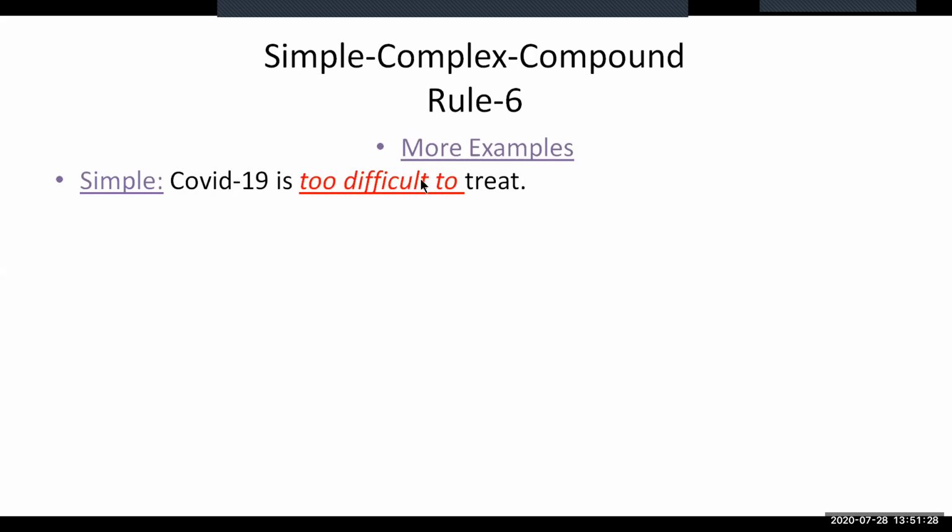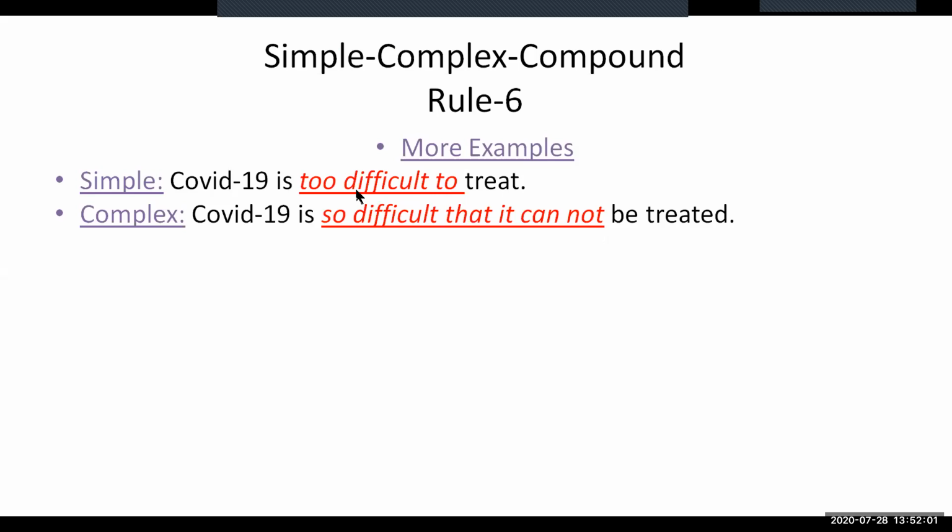The subject in passive voice is the pronoun of COVID-19, which is "it". Then the modal auxiliary verb "can" in passive form: "cannot be". COVID-19 is so difficult that it cannot be treated.